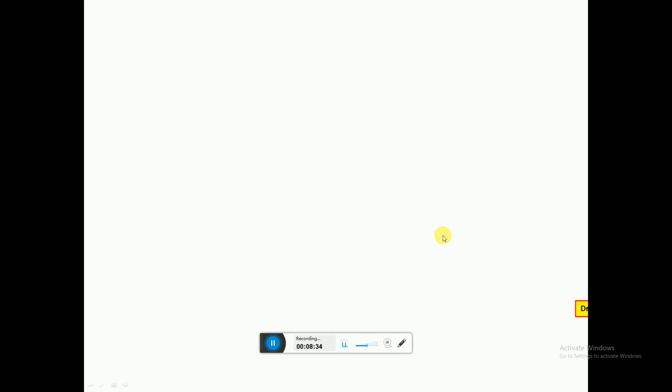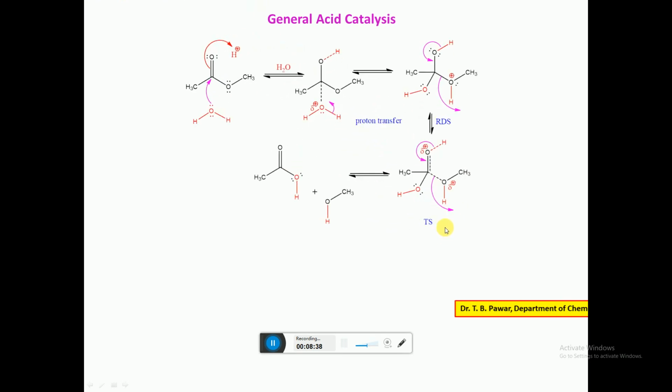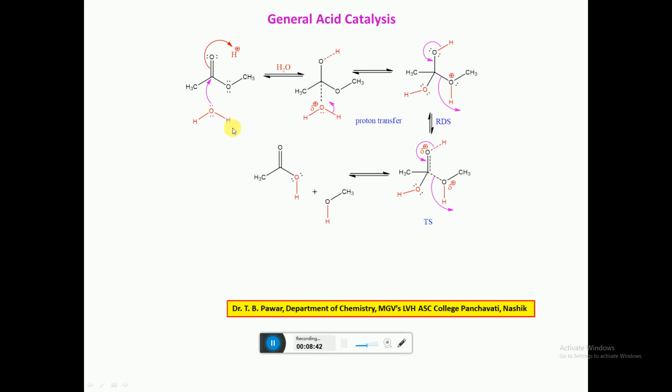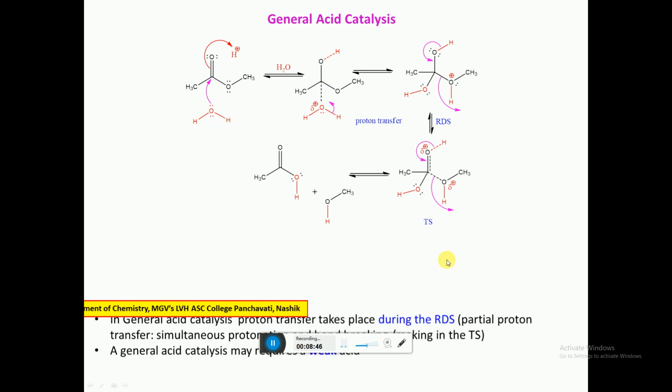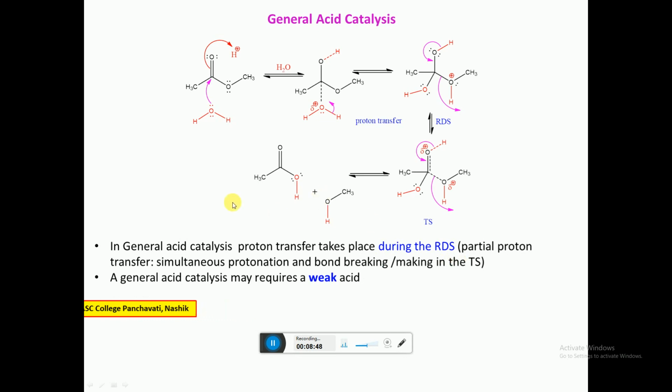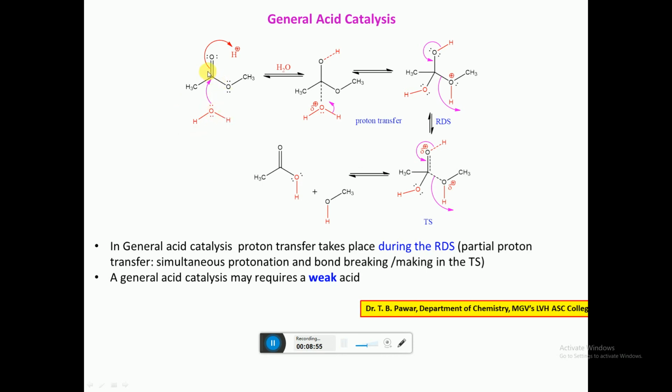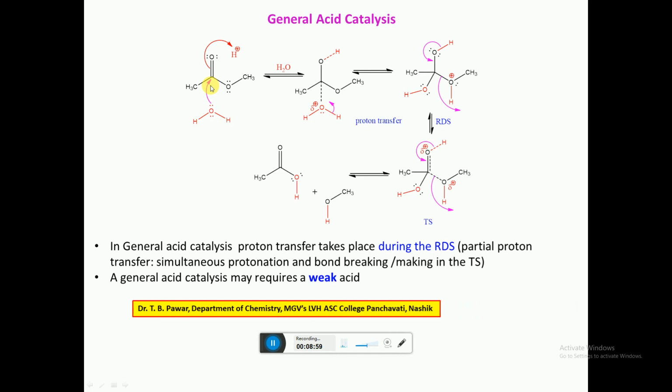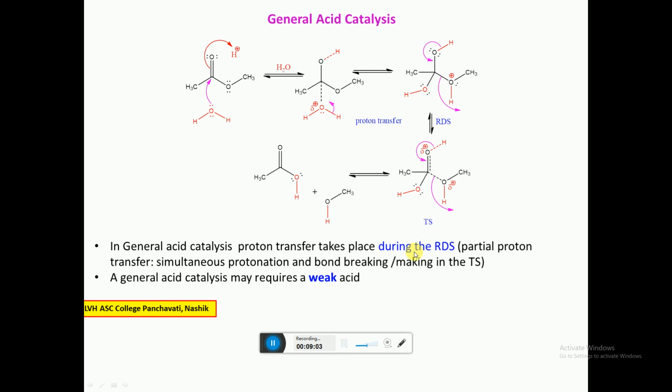Now the next example, general acid catalysis. Here ester hydrolysis, again by using an acid, but here the acid is a weak acid. In such a case, the attack of the nucleophile and protonation of the ester are simultaneous, and it occurs during the rate determining step.